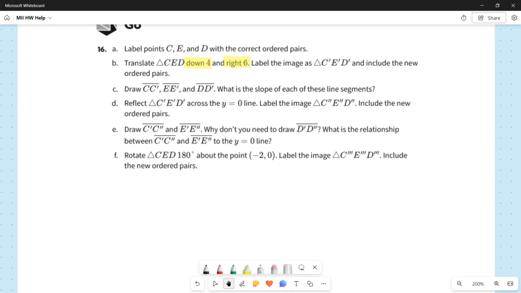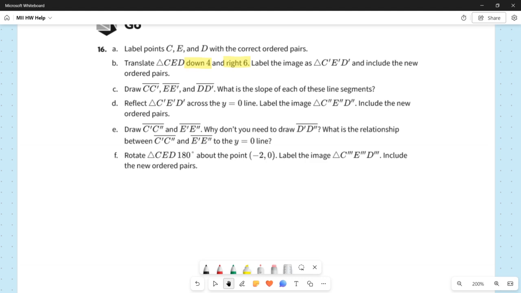Part D, reflect. Okay, so this is a different transformation. This now says reflect triangle C prime, E prime, D prime across the y equals 0 line. Label the image triangle C double prime, E double prime, D double prime. Include the new ordered pairs.